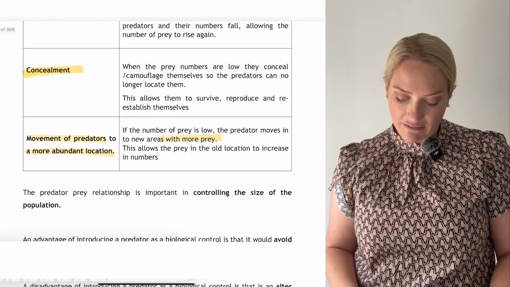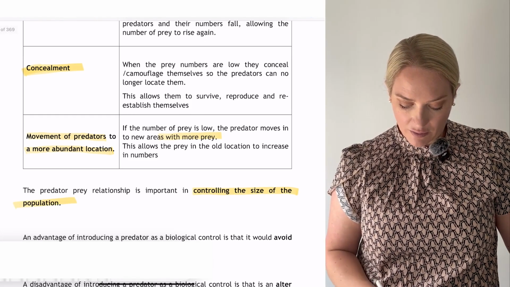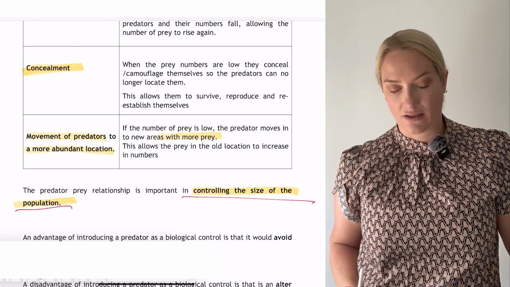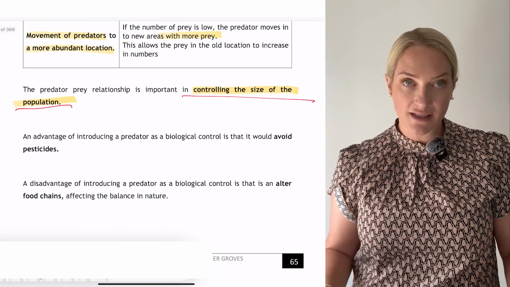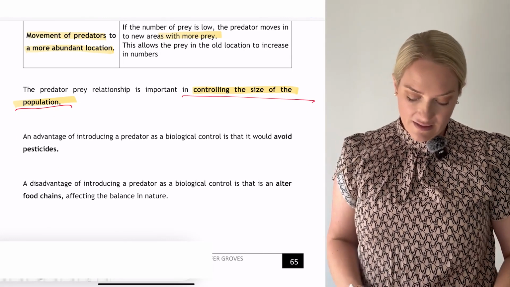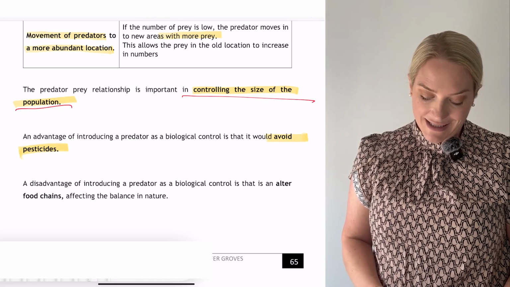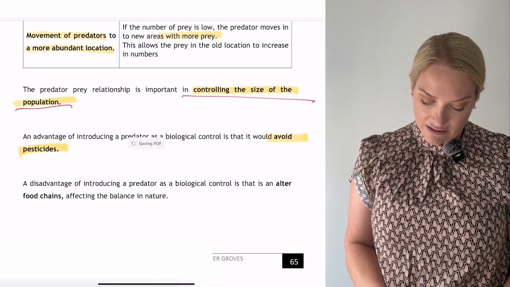So the predator-prey relationship is important in controlling the size of the population. That we need to know. An advantage of introducing a predator as a biological control is that the main thing is it would avoid pesticides. A disadvantage, okay, so that's an advantage.